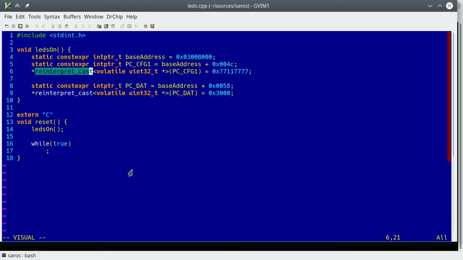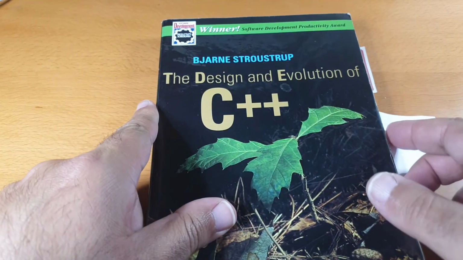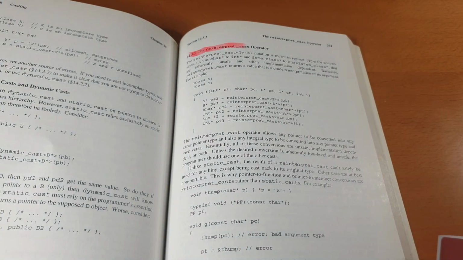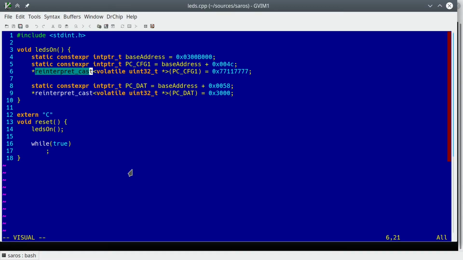C++ has 4 types of casts, creating greater resolution and explicit control for the different functions that the C cast might end up carrying out. Reinterpret cast is a cast that changes the number into a pointer without asking whether that makes sense or not. Bjarne Stroustrup, inventor of C++, chose that name because he believes that semantically ugly operations need to be syntactically ugly to match. The combination then turns the address of the register into a pointer, dereferences it, and then assigns it the value we decided it should have. Unsurprisingly, this translates to just storing the value in the address that belongs to the appropriate H616 register.